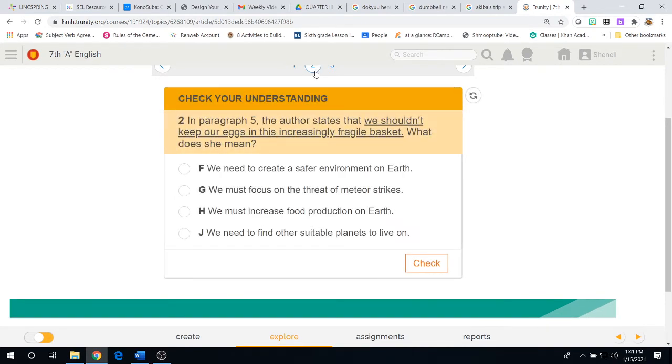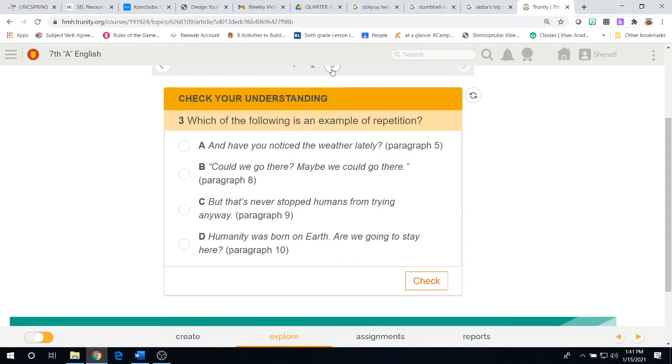Question 2, in paragraph 5, the author states that we shouldn't keep our eggs in this increasingly fragile basket. What does she mean by that? F, we need to create a safer environment on Earth. G, we must focus on the threat of meteor strikes. H, we must increase food production on Earth. Or J, we need to find other suitable planets to live on. Once you've made your choice, hit the check button and move on to question 3.